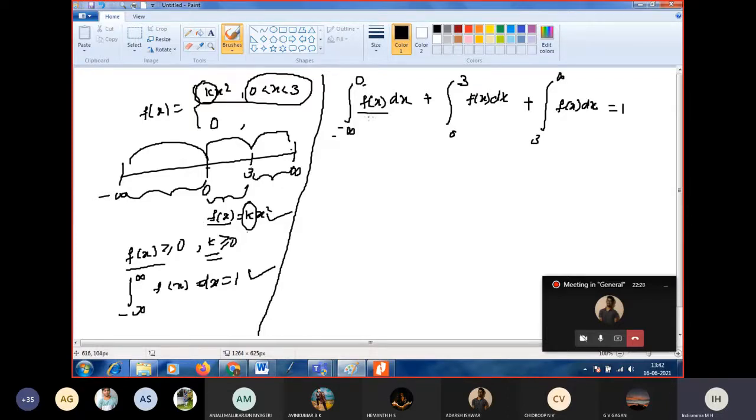0. What is f of x in the interval 0 to 3?